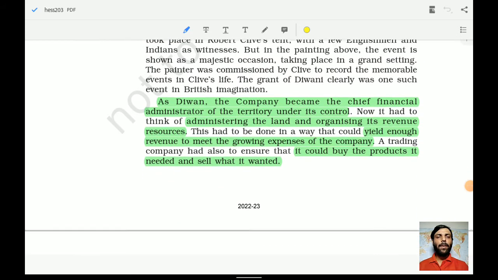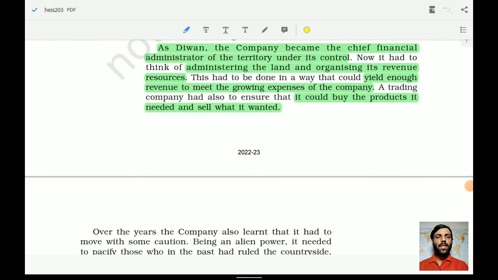As the Diwan, the company became the chief financial administrator of the territory under its control, administering the land and organizing its revenue resources. Now, because they were controlling all these parts, it yielded enough revenue to meet the growing expenses of the company.